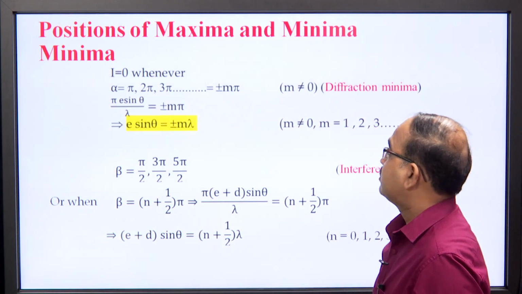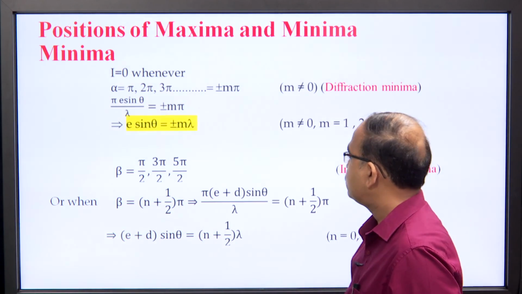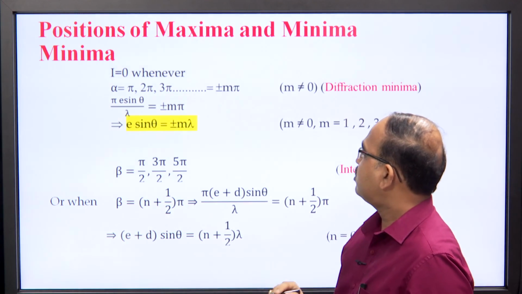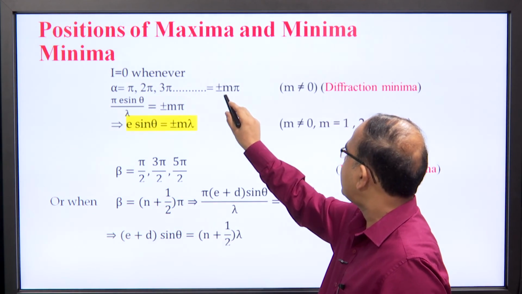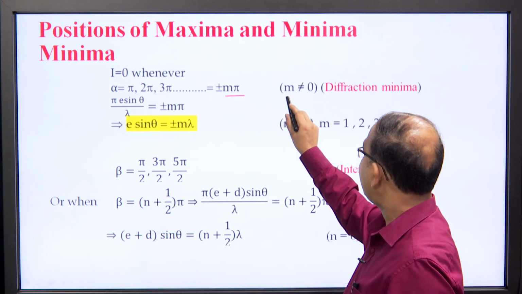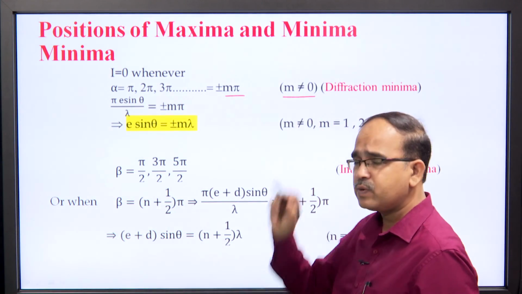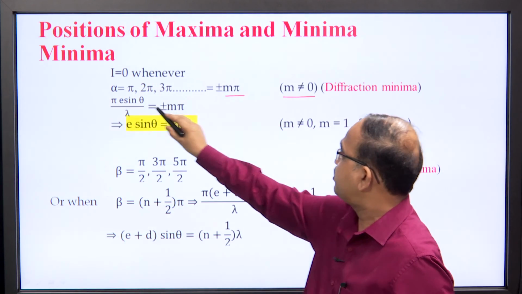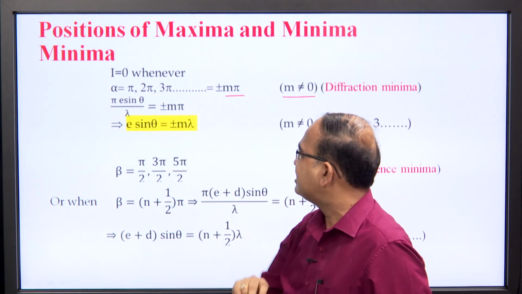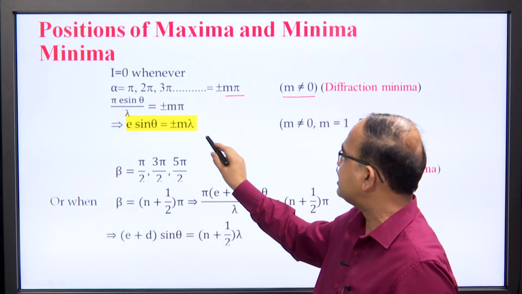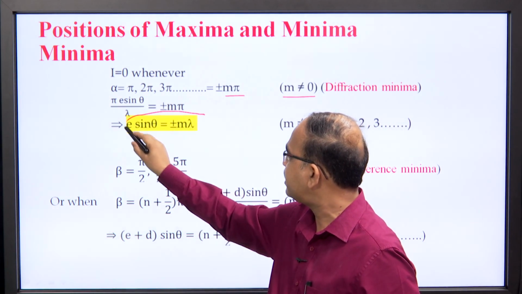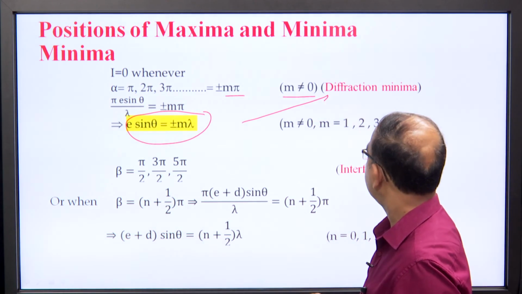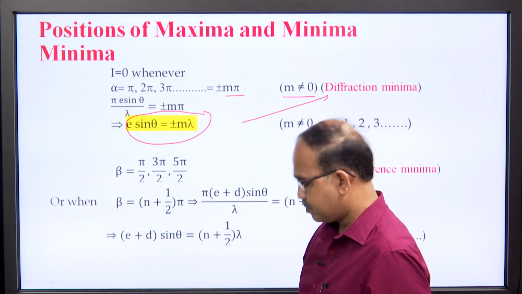Minima: the intensity will be minimum for two different values, for alpha and for beta. It will be 0 for alpha equal to plus minus m pi. Here again m cannot be 0 because it will correspond to principal maxima. When alpha is replaced by pi over lambda e sin theta, we have the equation e sin theta is equal to plus minus m lambda. As earlier, it is diffraction minima, the same equation that we have already seen.